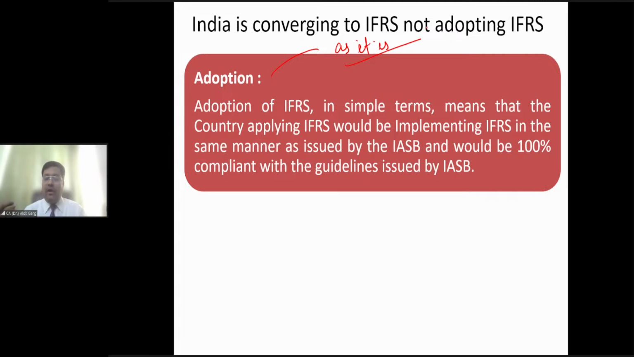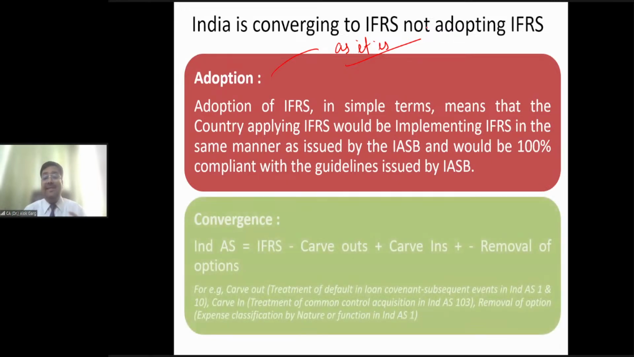Is that clear? So adoption means as it is, like New Zealand has adopted IFRS. Pakistan has adopted IFRS. The Middle East has adopted IFRS. In Dubai, in Abu Dhabi, you will find that they are preparing their financial statements as per IFRS, right? Is that clear? Now, the second, the most prominent mode, the most prominent route is convergence.